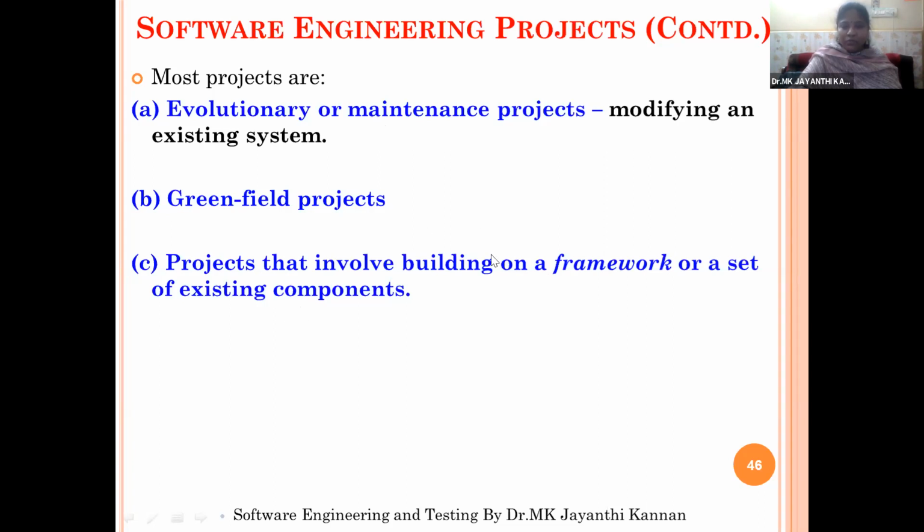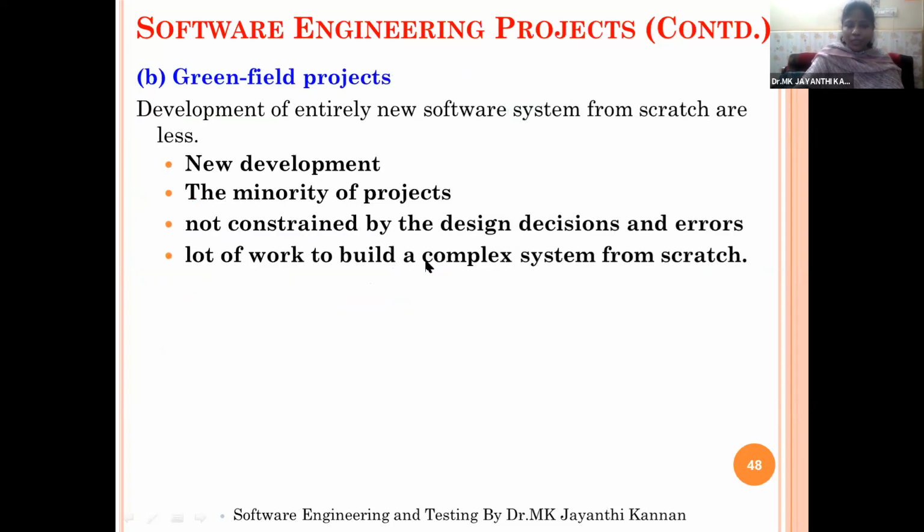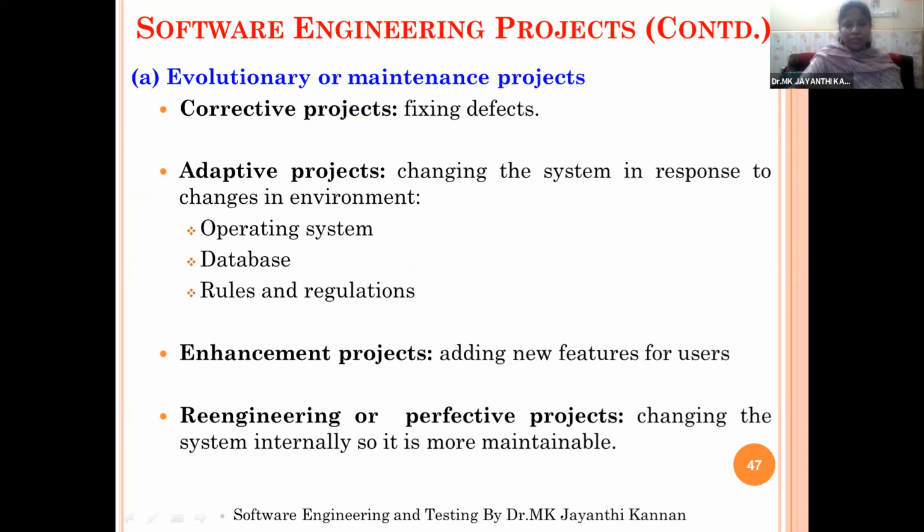So we'll choose a framework, and based on the framework, we will create our project by making use of the existing components and by adding some new additional components. So now we will see what are evolutionary or maintenance projects.